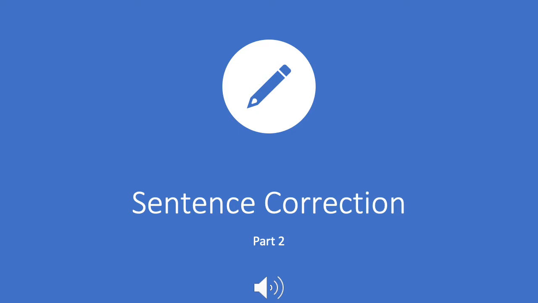Let's now take a look at the recent test that was given to you, the 10 questions given as part of the exercise in sentence correction. Now, in the previous test, we discussed sentence correction in the light of grammatical errors. In this test, as you would have noticed, the questions are all based on vocabulary. In other words, words being wrongly used.